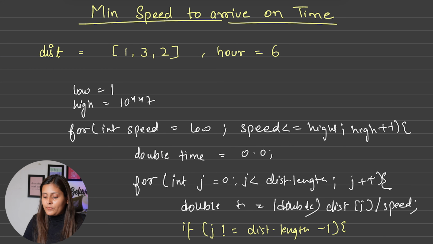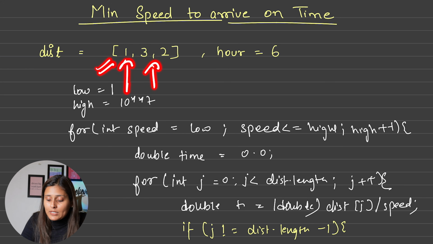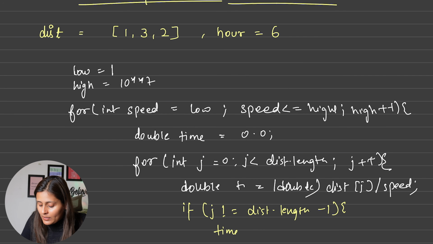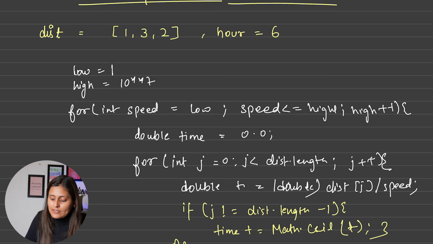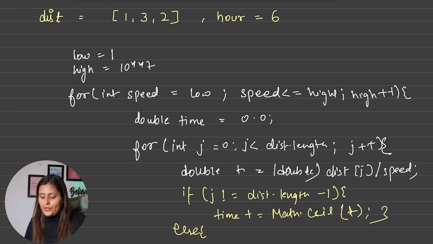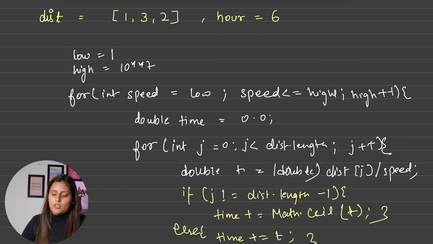If it is not, then I am from index 0 to the second last index, and for that I want the ceil value. So in my time variable I will add Math dot ceil of t. Else, it is the last value, and for the last value we don't want the ceil value, we want the time to be added as it is. So time plus equal to t.